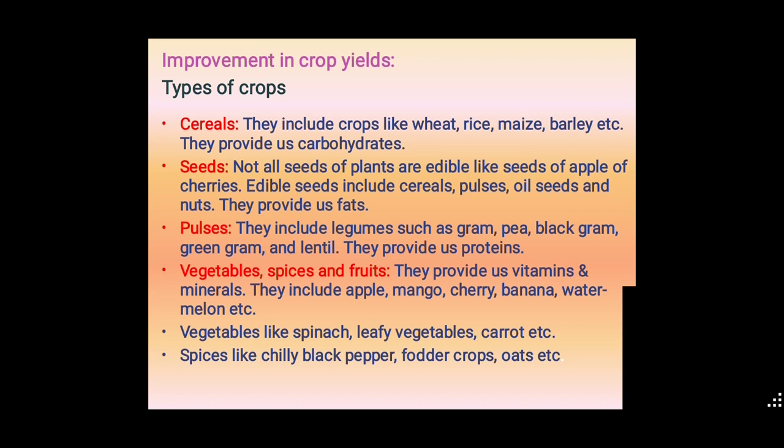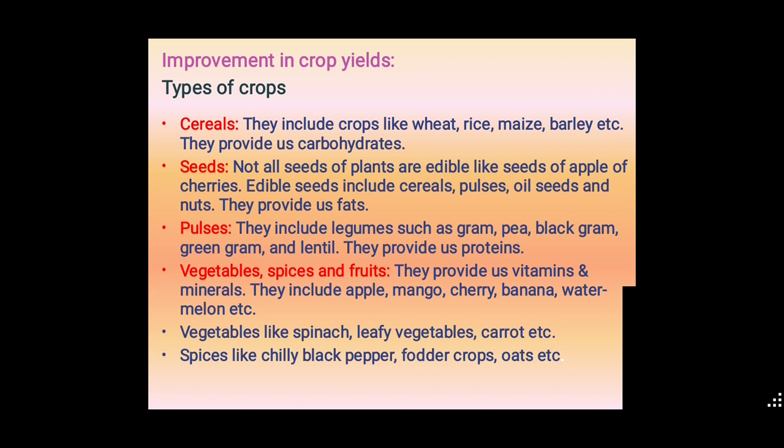Next, seeds. Not all seeds of plants are edible, like seeds of apple and cherries. Edible seeds include cereals, pulses, oil seeds and nuts. They provide us fats. Next, pulses. They include legumes such as gram, pea, black gram, green gram and lentil. They provide us proteins. Vegetables, spices and fruits provide us vitamins and minerals.